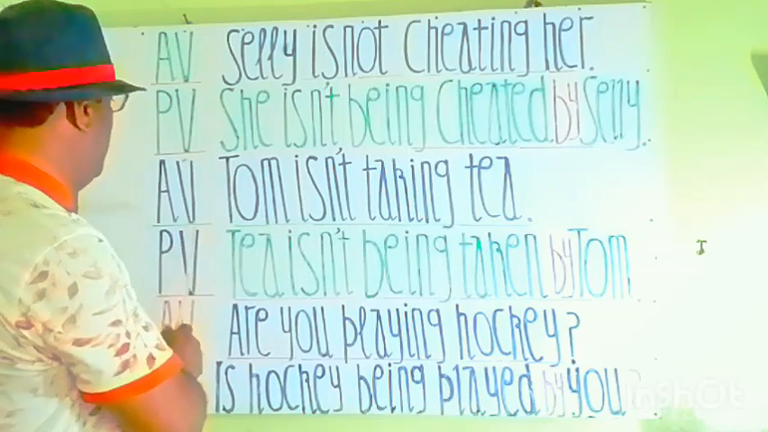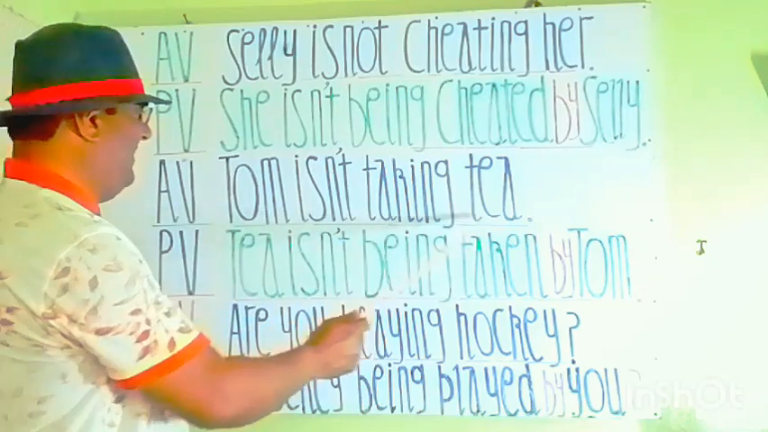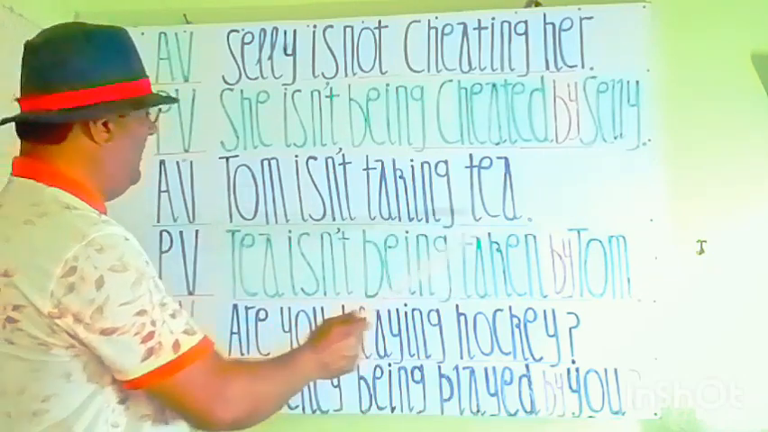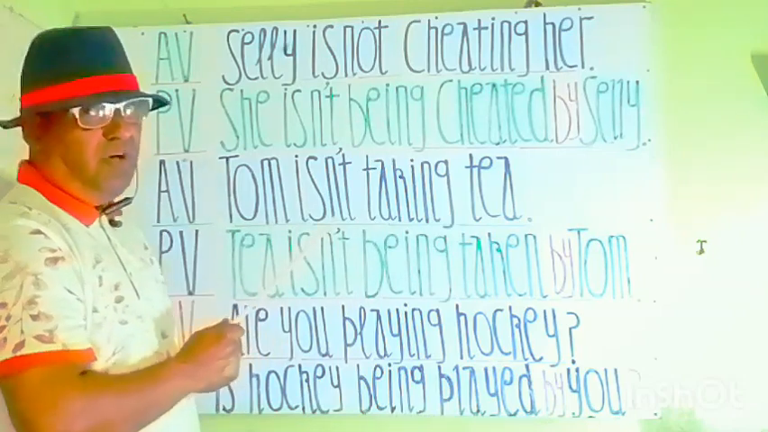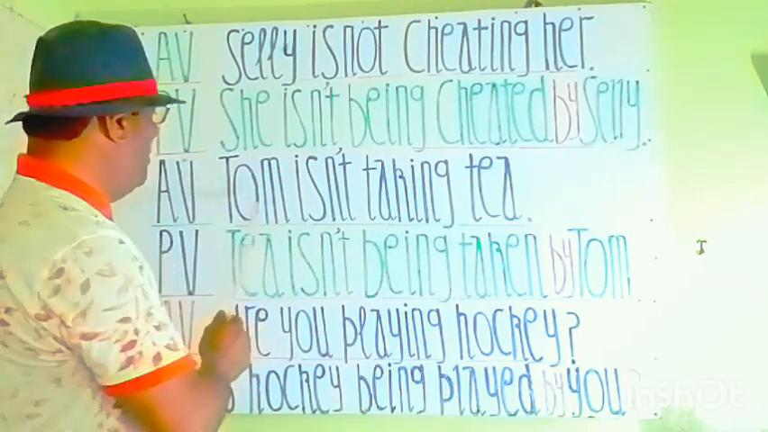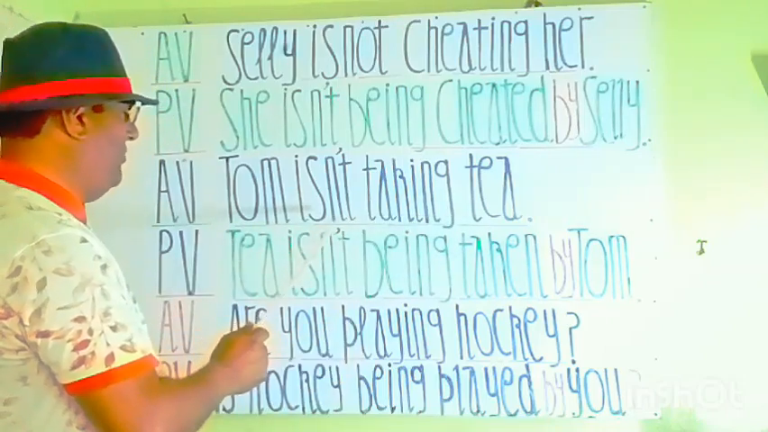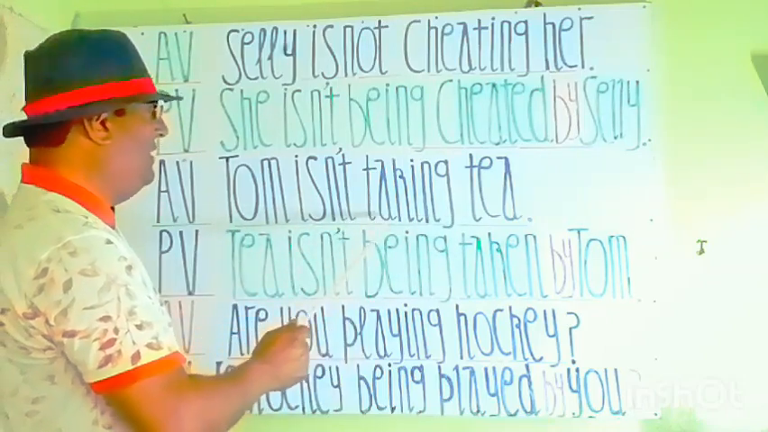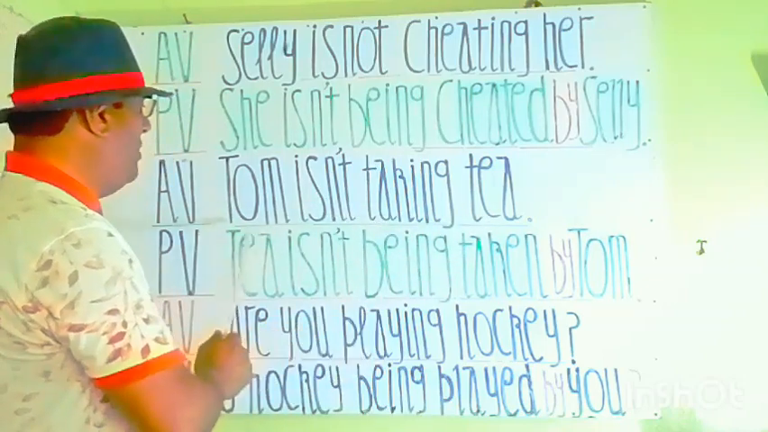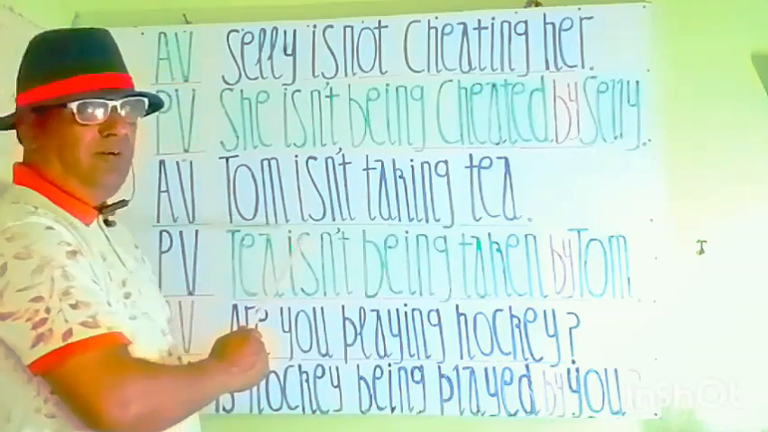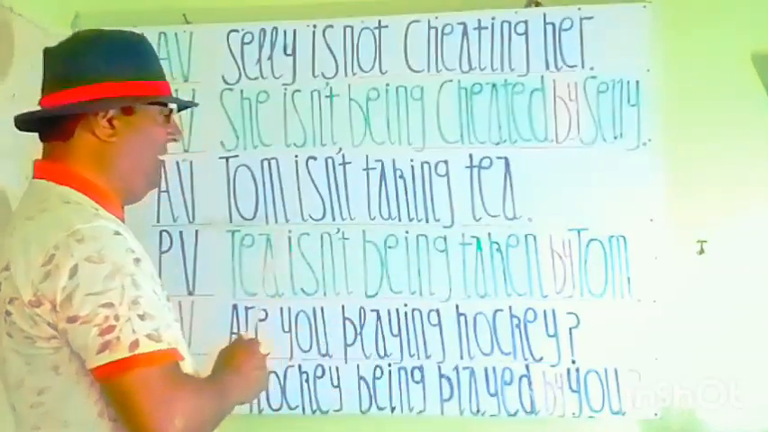You see, the next one is: Tom isn't taking tea. A beautiful statement, commonly used in speaking. So, Tom is not taking tea. Tom is a subject, is a helping verb, not is for negative sense. Taking is a principal verb and tea is an object. Tom isn't taking tea.